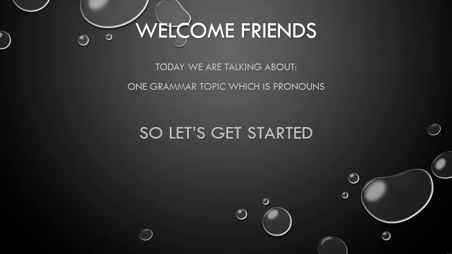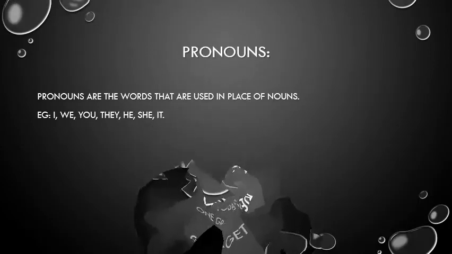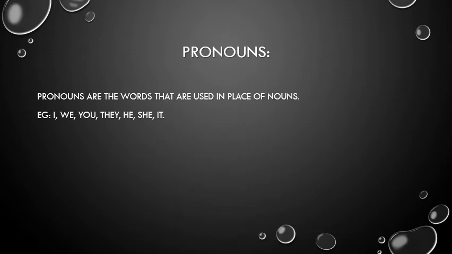Today we are talking about one grammar topic, which is pronoun. It is a very interesting chapter, so you have to listen to it carefully. So let's get started. Let me talk about pronouns. What are pronouns? Pronouns are the words that are used in place of nouns. For example, I, we, you, they, he, she, it. In simple language, pronouns are the words which are used in the place of noun. Okay, so let's read all about it.